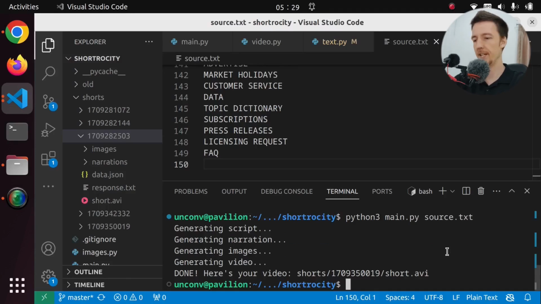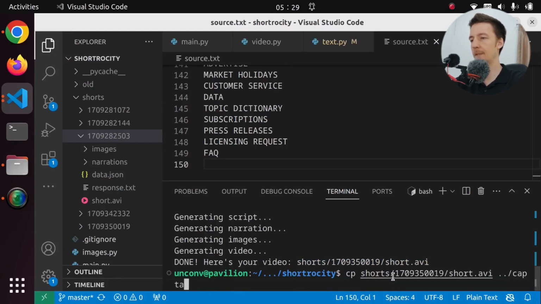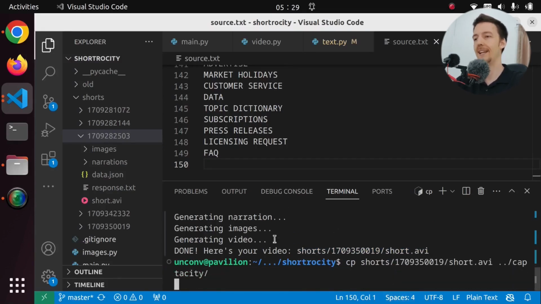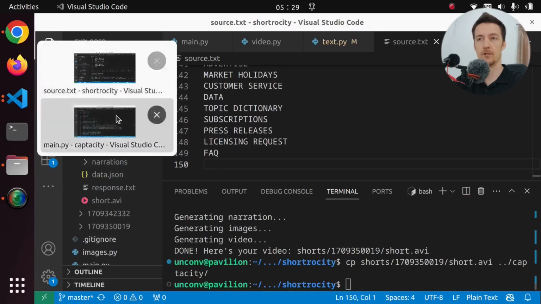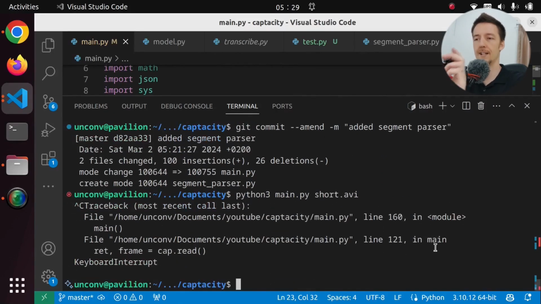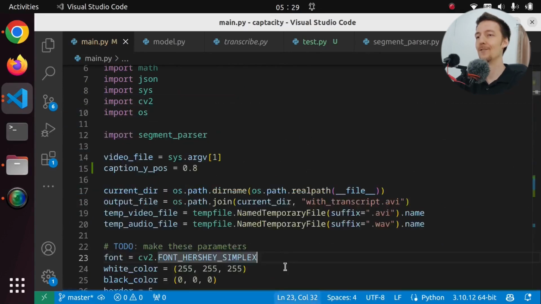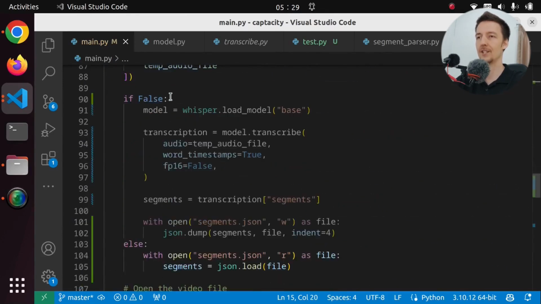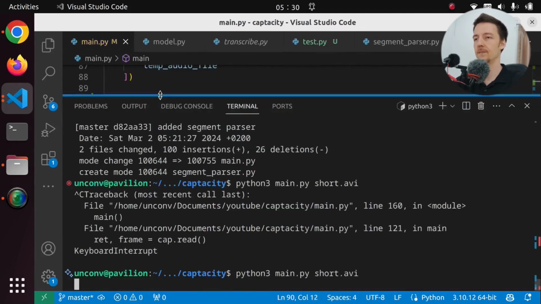Okay, we have a video. Let's move it, without even taking a look at it, into Captacity. And then let's add some captions to it. So we actually run the same script, because I have the same name of the file, so it is going to overwrite that one. And sorry, I have to change this to true, so we actually use Whisper.